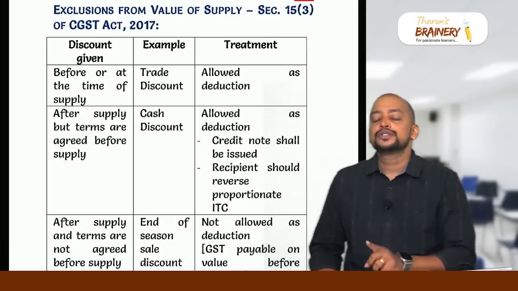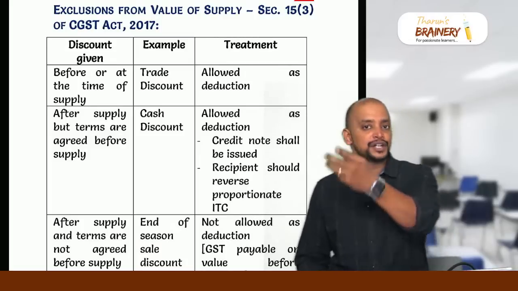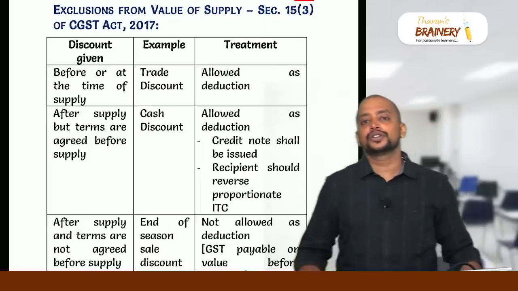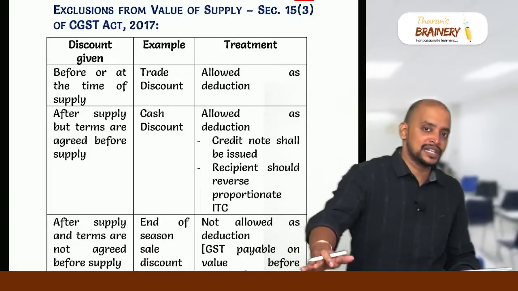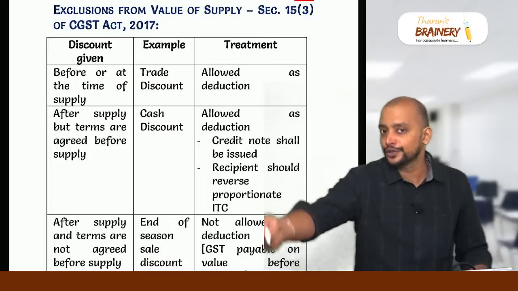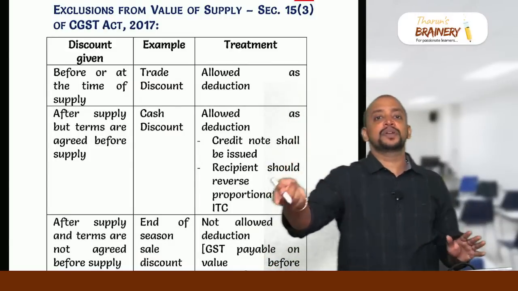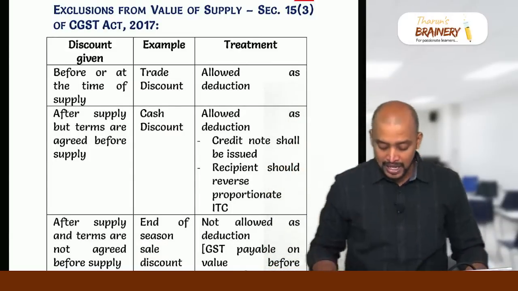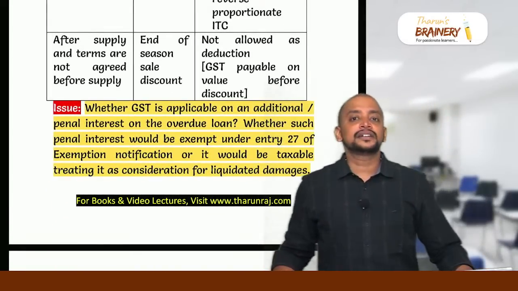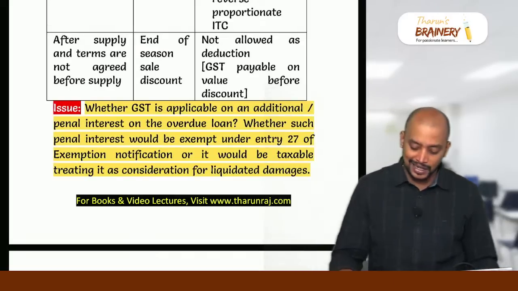But remember, only when the supplier returns the full amount to the recipient can the supplier give the credit note to the recipient. Means the incidence of tax should not be passed on to the recipient. The full amount should be refunded to the recipient, and the supplier should bear the incidence of tax. Then only can the supplier give a credit note to the recipient, and because of that, the supplier liability will come down and the recipient has to reverse the ITC. Okay. Then next, suppose the discount is given after supply and the terms were not agreed before or at the time of supply, that discount is not allowed as deduction.